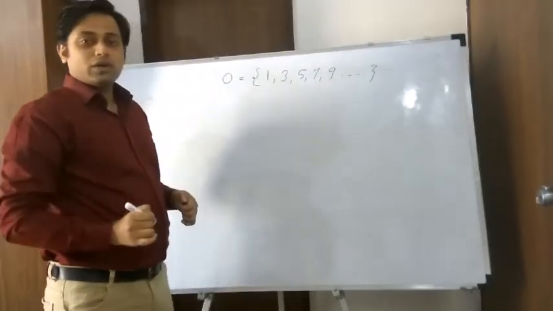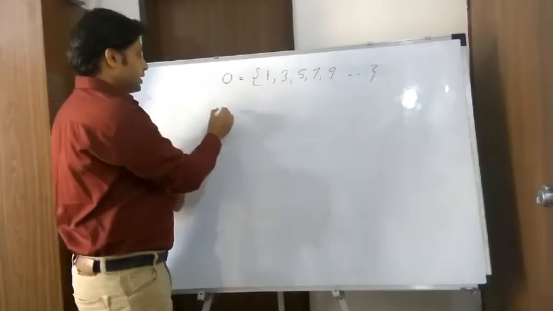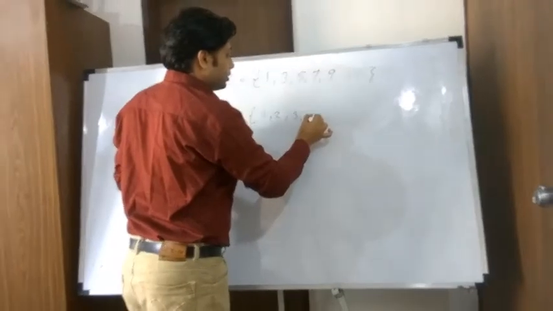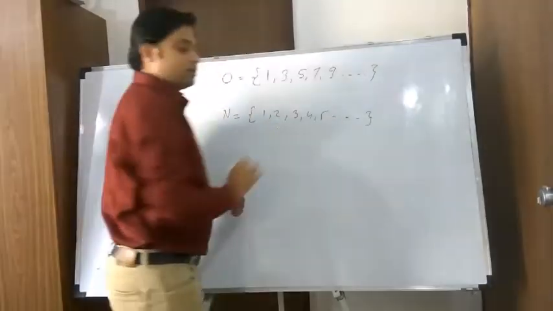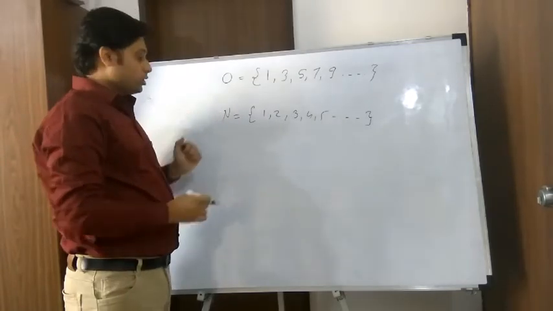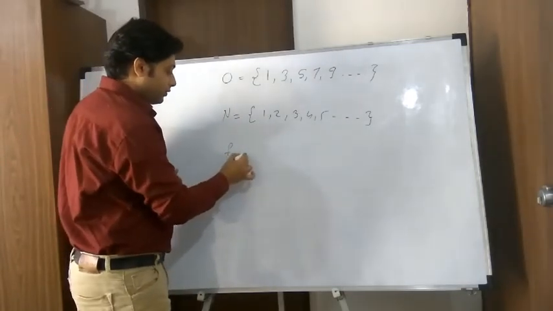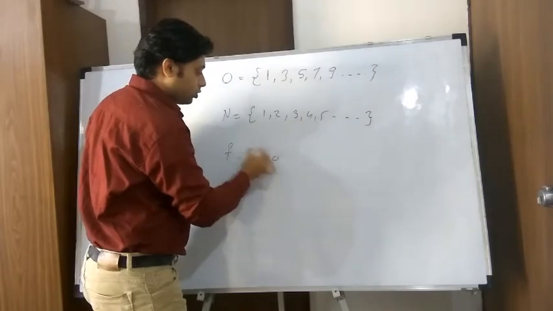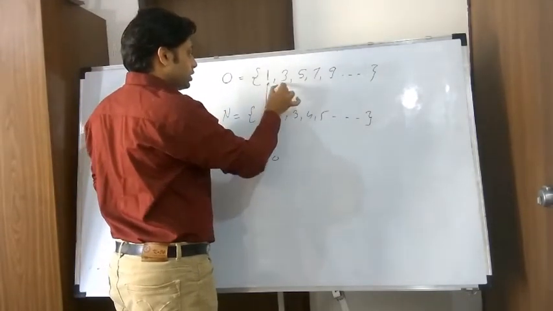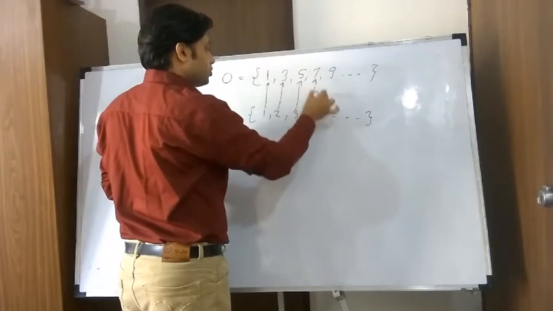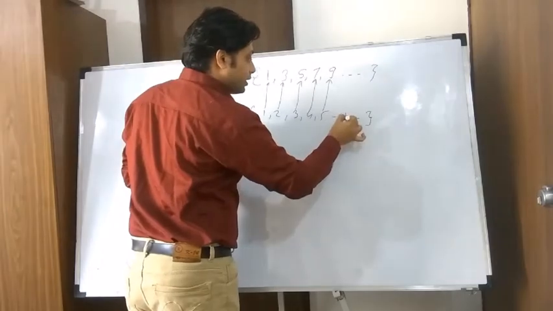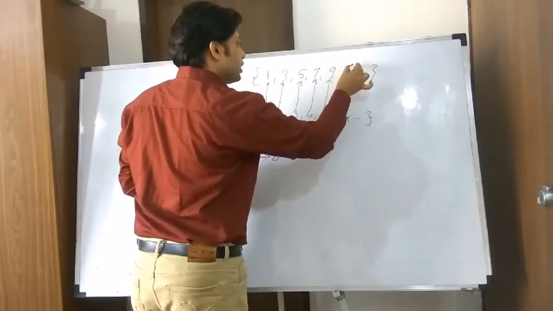Now according to our template, we will use our natural number set to count the odd number set. So this is my natural number set. What we need to do now is find a mapping between these two, a function f from N to O. So I will map 1 to 1, 2 to 3, 3 to 5, 4 to 7, 5 to 9, every k to 2k minus 1.